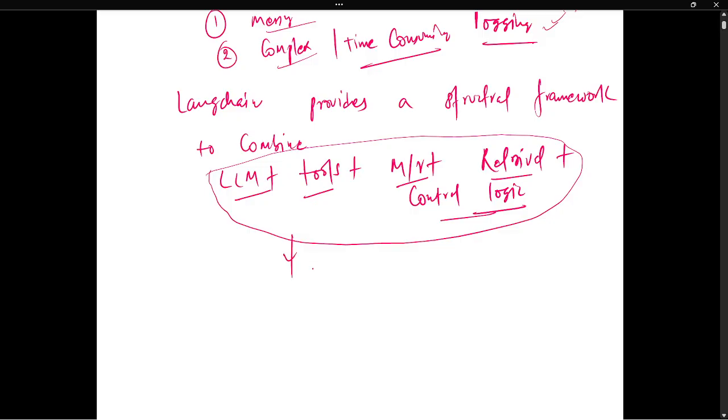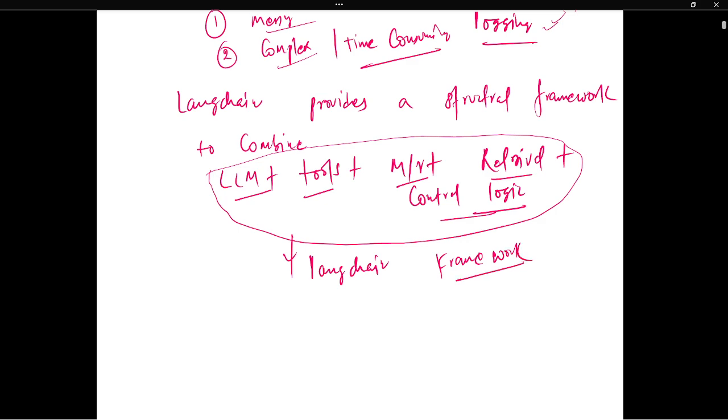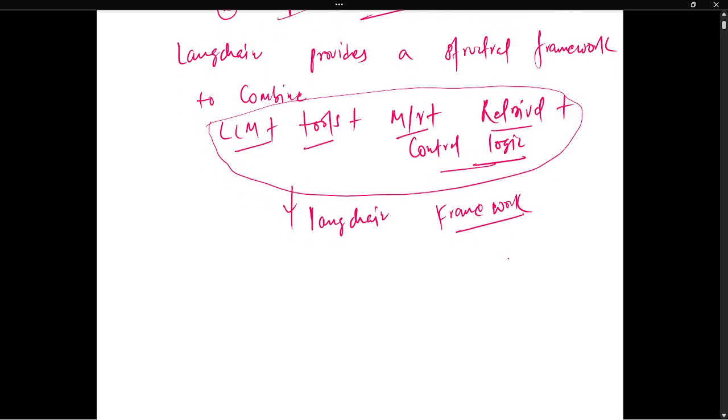Sorry, that is called the LangChain framework. Think of it like a Spring Boot for AI apps, or you can say Django for LLMs, or Airflow for AI systems. So everything you can consider as LangChain.